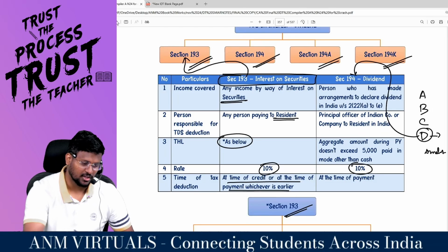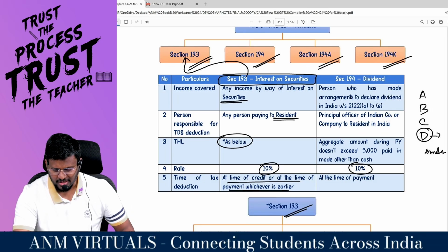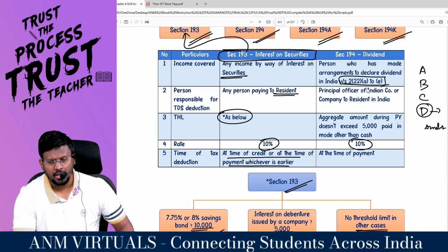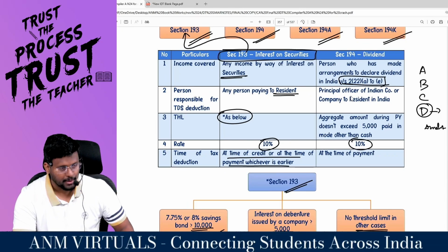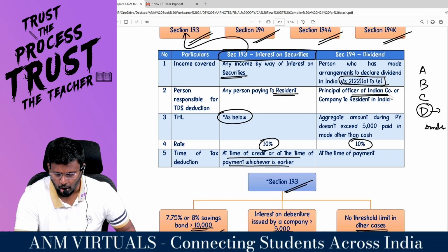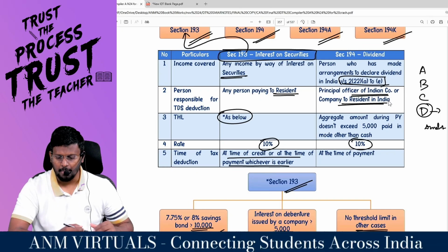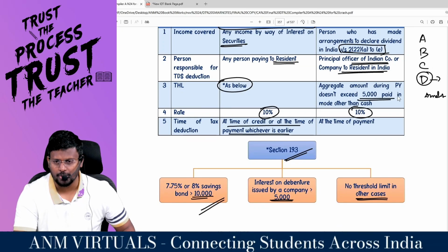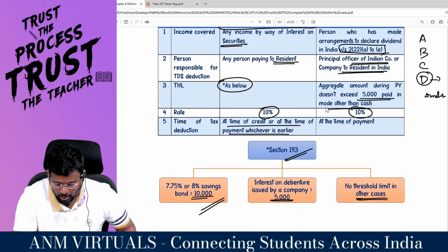Are you really with me? Sir, a person who has made arrangement to declare dividend in India under 222A to 222E, which are deemed dividend. 222A, 222B, 222C, 222D, 222E. Who should deduct TDS, sir? The principal officer of an Indian company or a company, to a resident in India. The aggregate amount during the previous year exceeding how many rupees? 5,000 in any mode other than what?